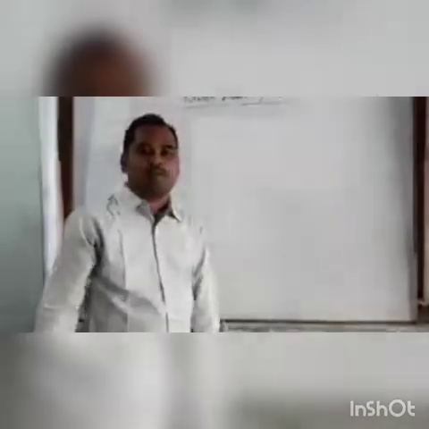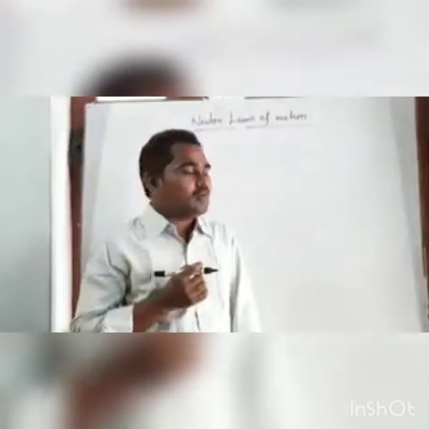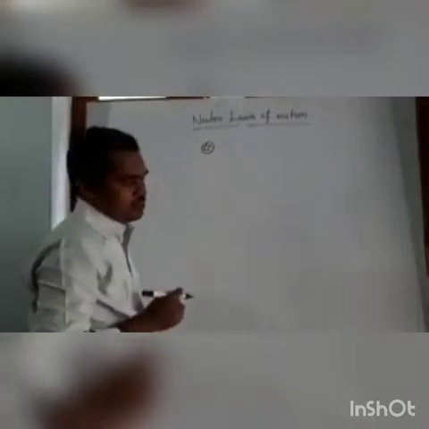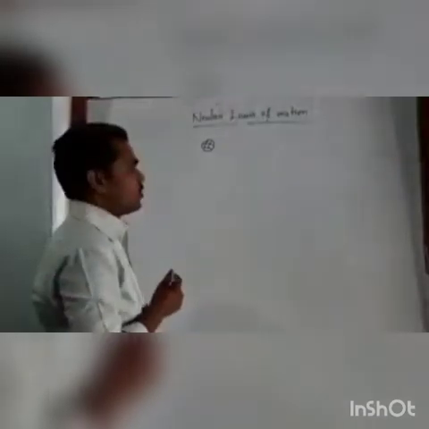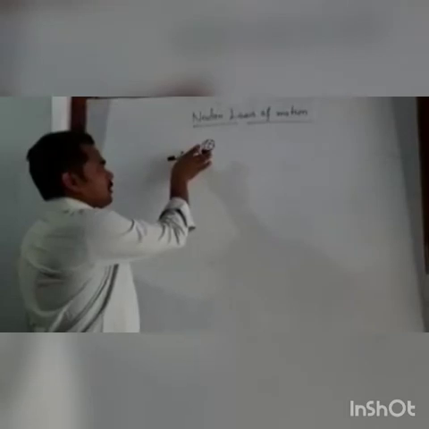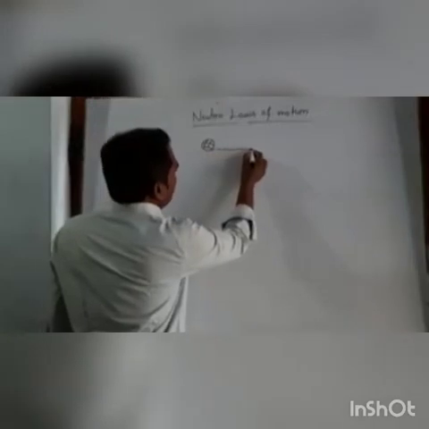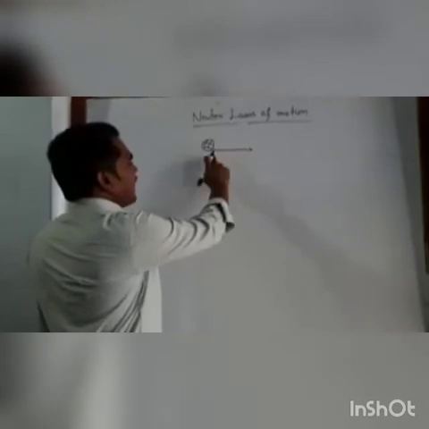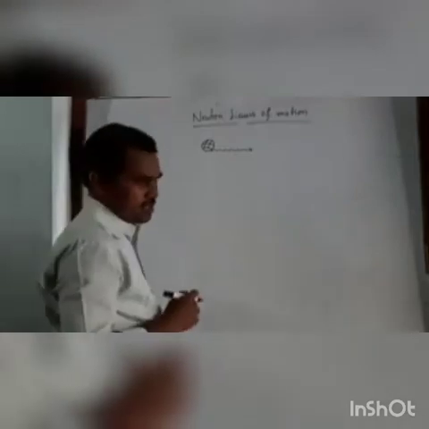For this topic, I would like to take some examples. Let us consider one of the objects. This object cannot move with respect to time or surroundings. That means the object is at rest position. When will the object move? We push the object. We apply some force on the object. That object gets motion with respect to surroundings. So the change in position of an object with respect to time or surroundings is called motion.